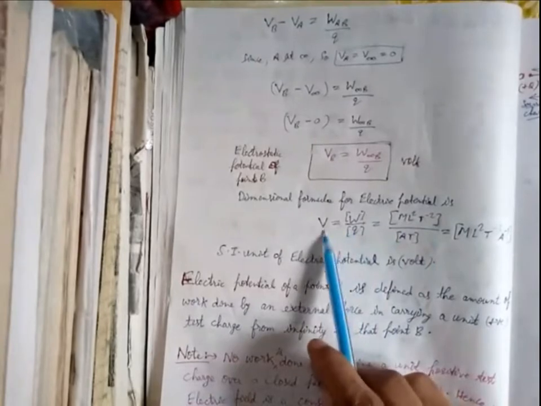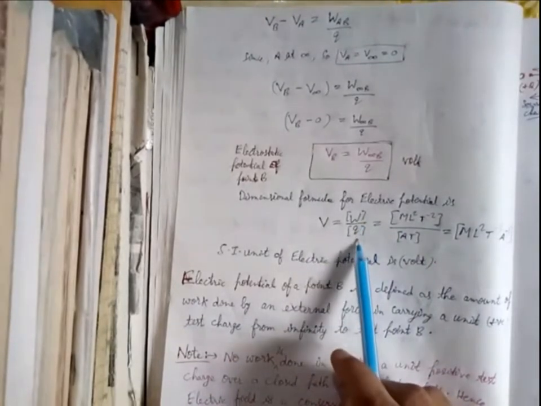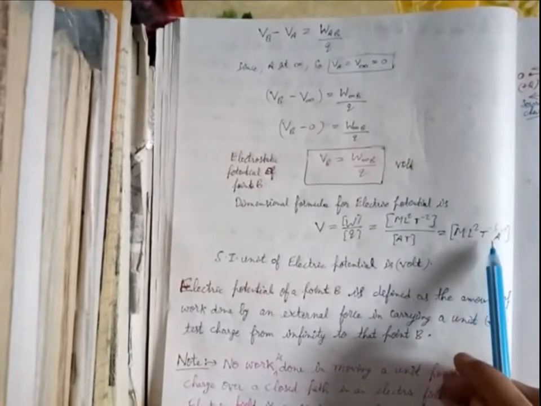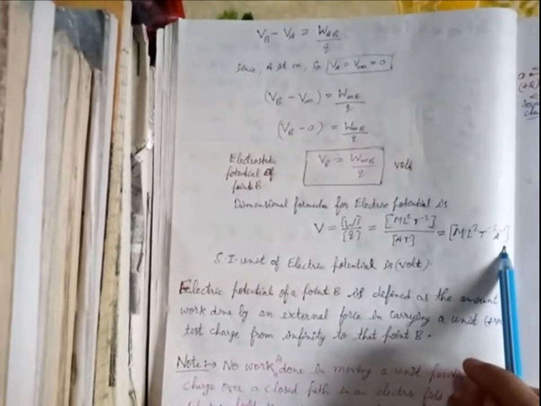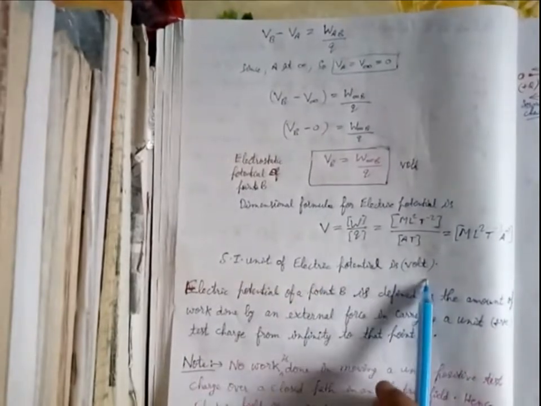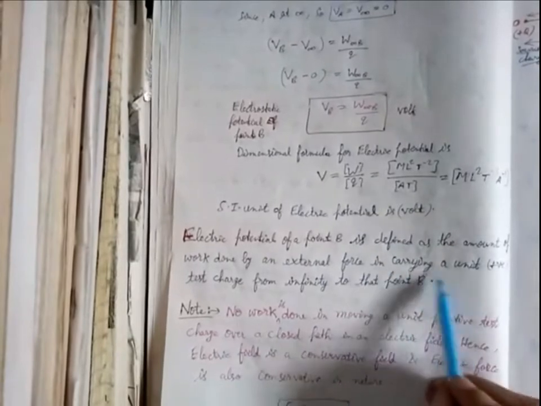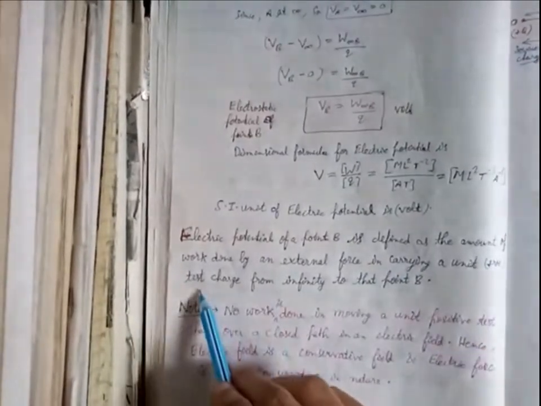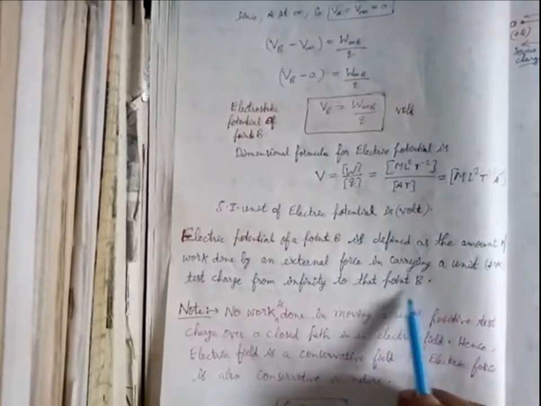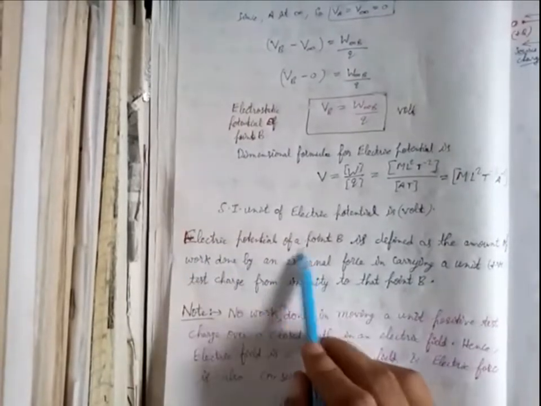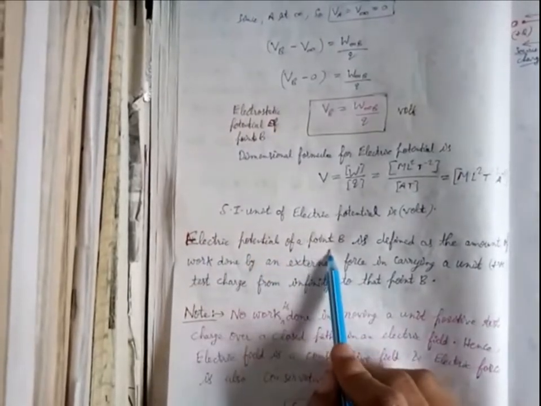So dimensional formula of electric potential is W dimensional formula divided by Q dimensional formula, and it is coming out to be M power 1 L power 2 T power minus 3 A power minus 1. SI unit of electric potential is volt. Electric potential of a point B is defined as the amount of work done by external force in carrying a unit positive test charge from infinity to that point B. This is the definition of the electric potential of a point.